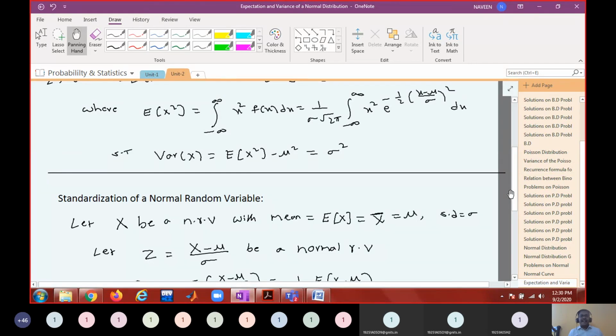Whether the data is really normally distributed or not, there are some tests, but that is beyond the scope of our discussion. If the data has normality, then the rest of the theory will follow, and they will do statistical modeling using the normal distribution. So it plays a key role.